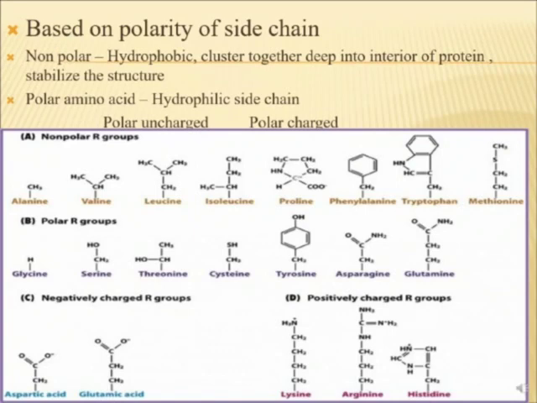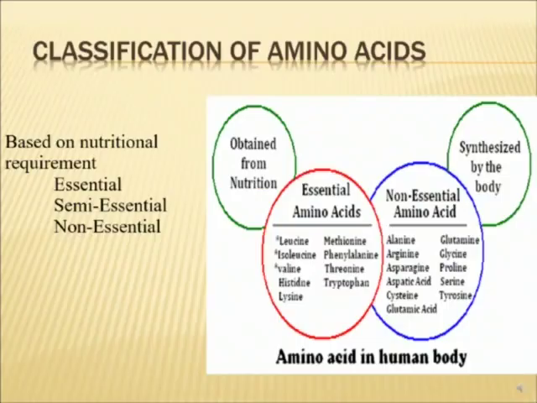Polar are glycine, serine, threonine, cysteine, tyrosine, asparagine, and glutamine, and they are polar uncharged. Polar charged can be negatively charged or positively charged. So negatively charged are aspartic acid and glutamic acid because they have an extra carboxylate group, so they are negatively charged. The basic ones, which have an extra amino group, they are the positively charged, like lysine, arginine, and histidine.